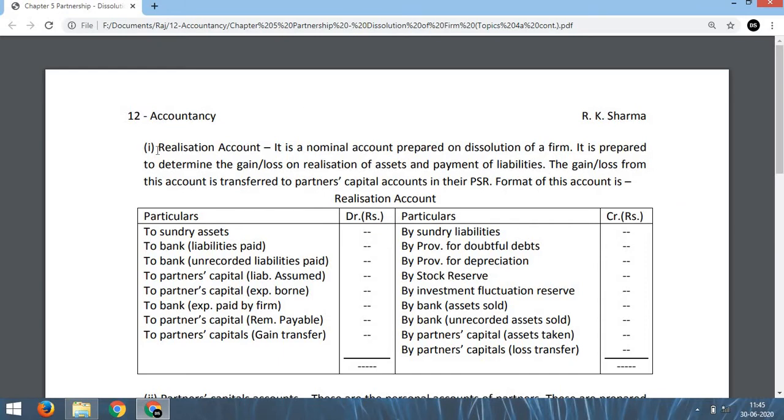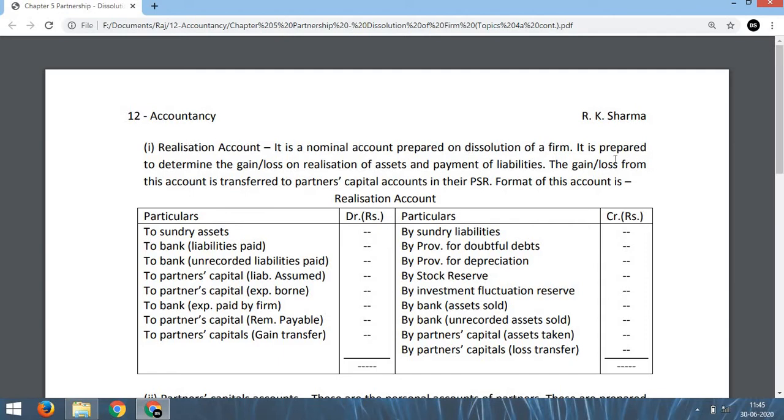First of all, the realization account. It is a nominal account prepared on dissolution of a firm. It is prepared to determine the gain or loss on realization of assets and payment of liabilities. That means this account is a nominal account, like the P&L account and trading account you did in class 11, or the revaluation account you did before this chapter. It is prepared only on the dissolution of a firm. Remember, when the firm is dissolved, we have to prepare the realization account.